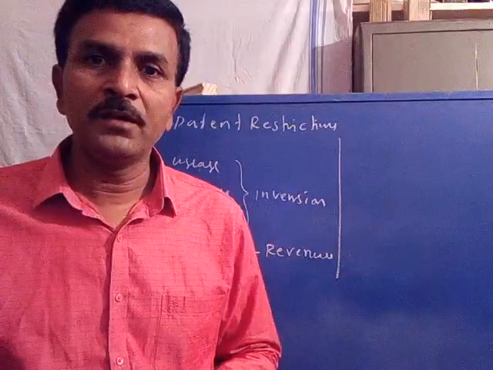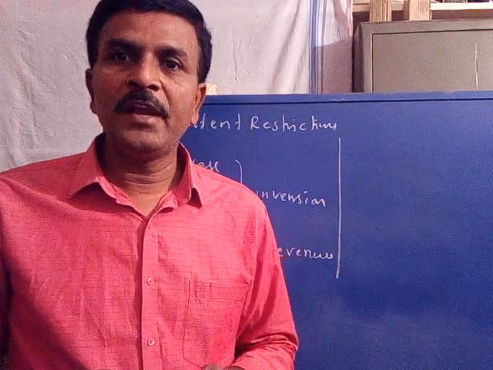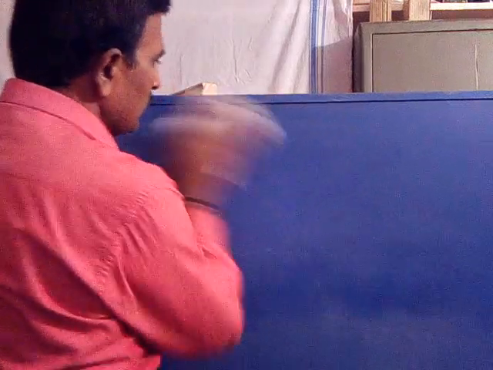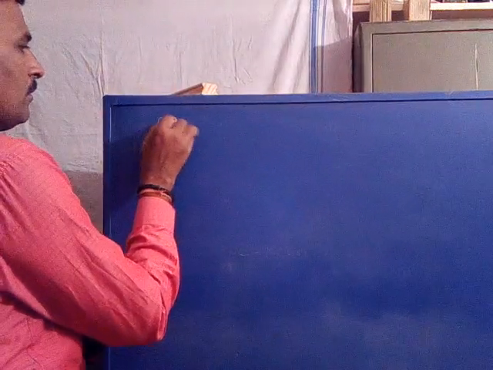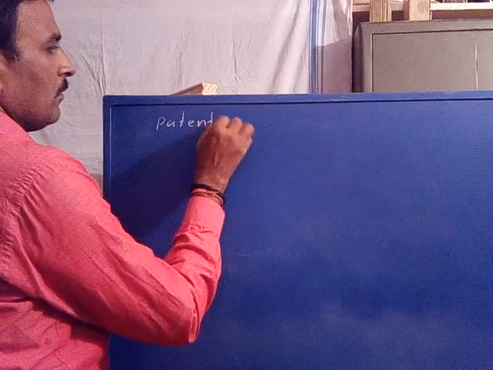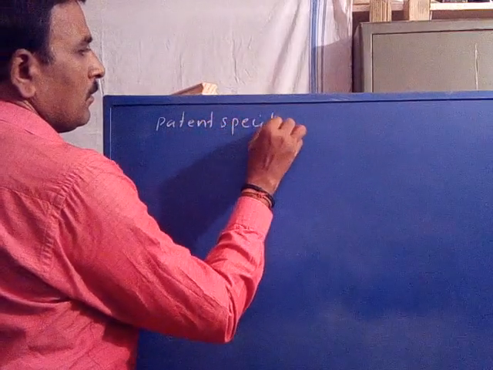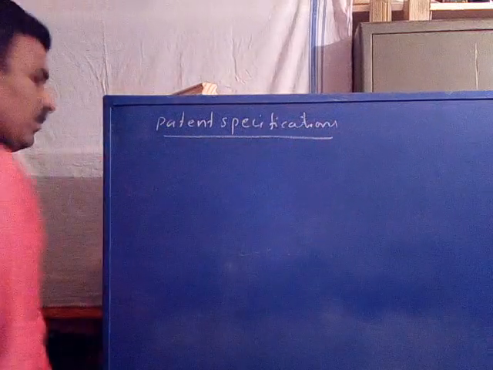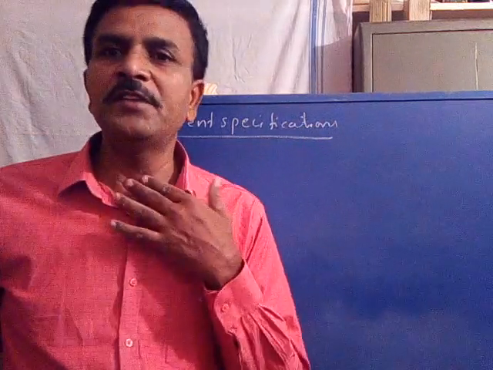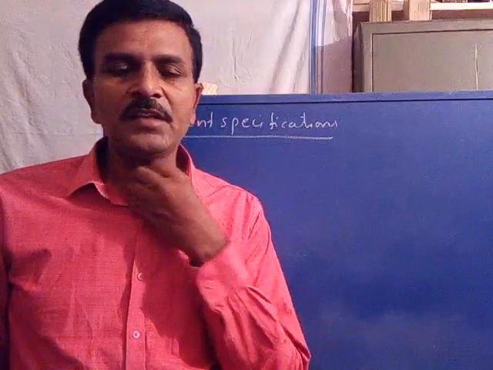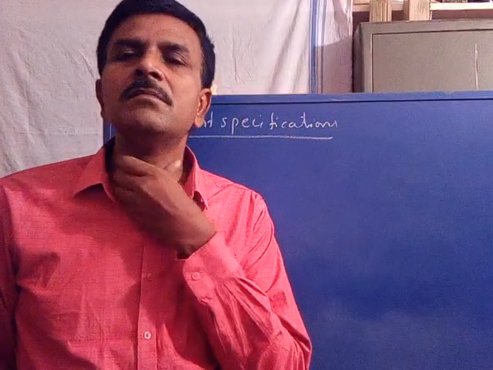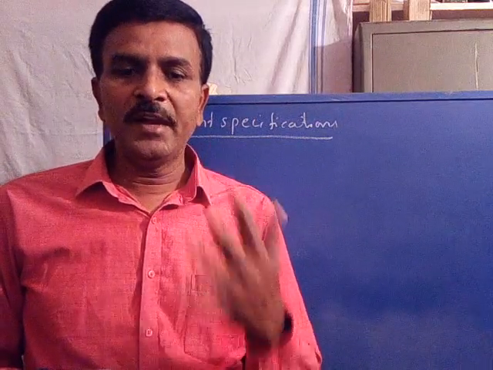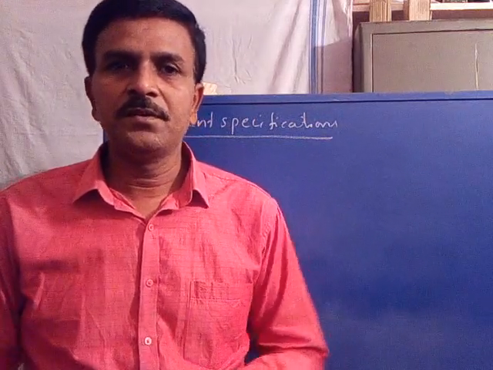Now the last topic: how to obtain the patent, the patent specifications. Patent specification, that is, the requirements.